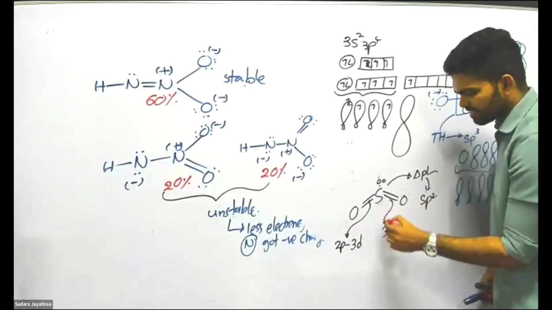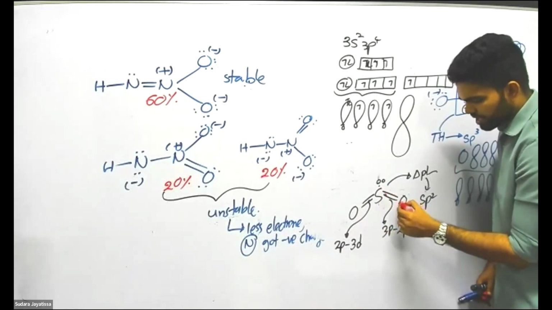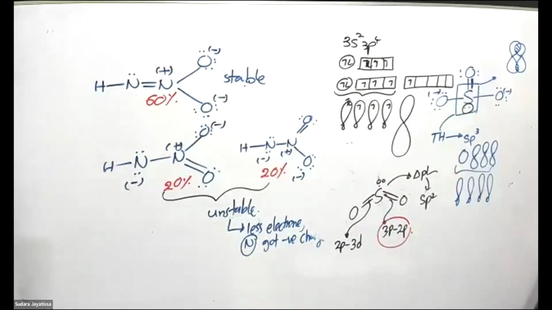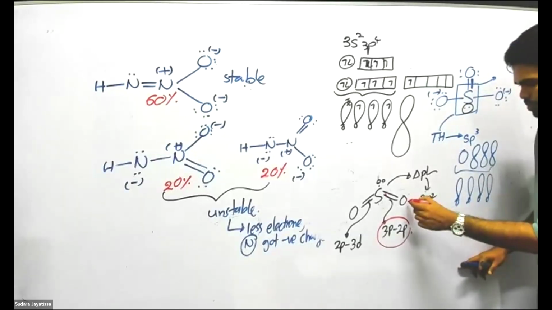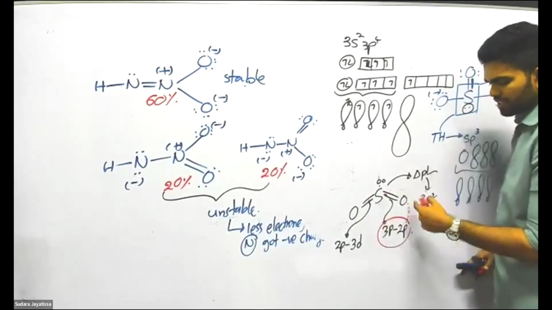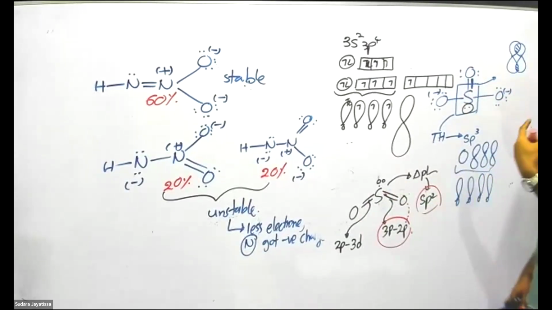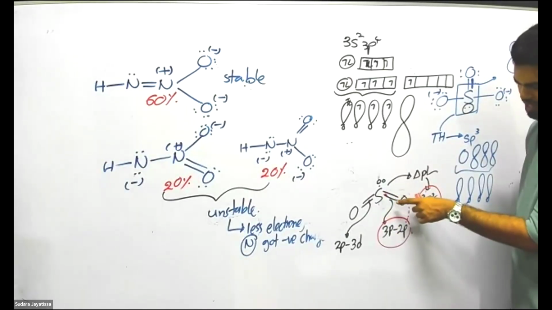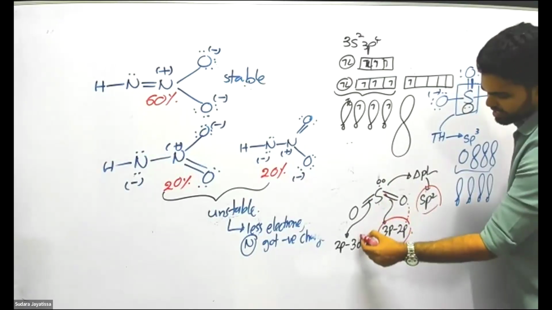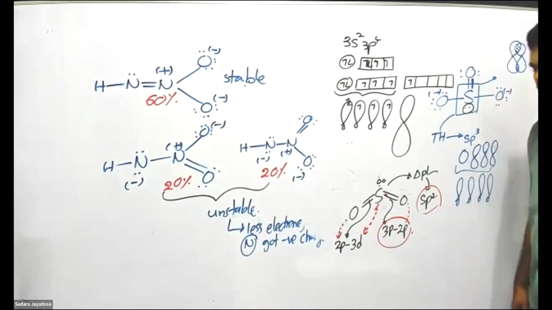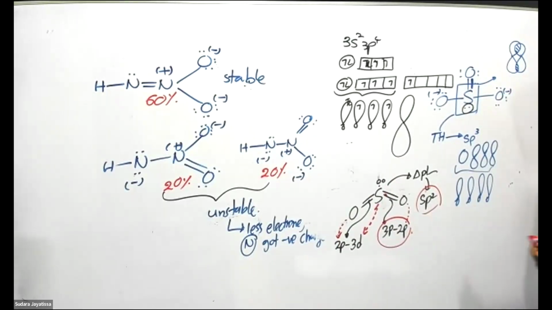Now sulfur is having 3p orbitals. So one pi bond is made by that 3p orbital and the oxygen 2p orbital. 2p is coming from oxygen. And this other pi bond, now this is sp2, so only one p orbital was remaining. That orbital makes a pi bond with this oxygen. And the other pi bond is made by the 3d orbital. Sulfur is having a 3d orbital for that.